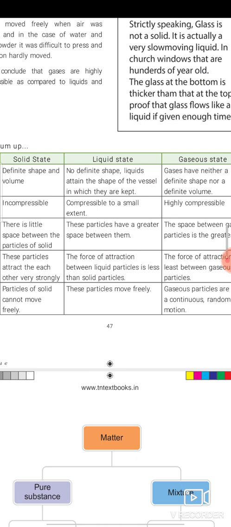Fourth point, solid particles attract each other very strongly. The force of attraction between liquid particles is less than between solid particles. The force of attraction is least between gaseous particles. See the fifth point, particles of a solid cannot move freely. Liquid particles move freely. Gaseous particles are in continuous random motion. It cannot be constrained to a particular place.